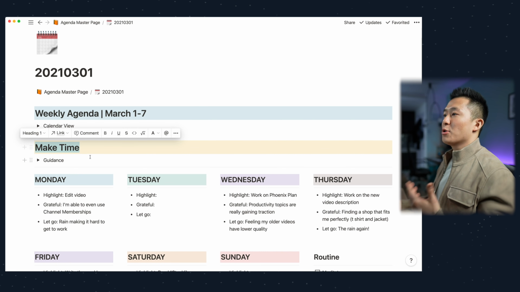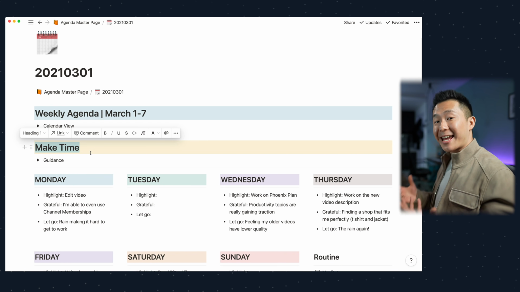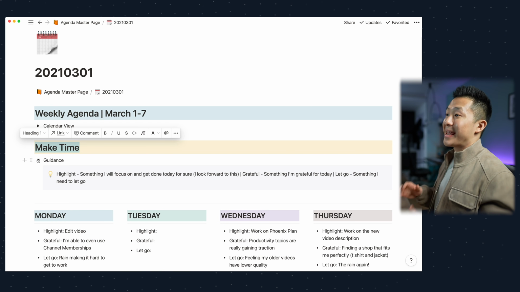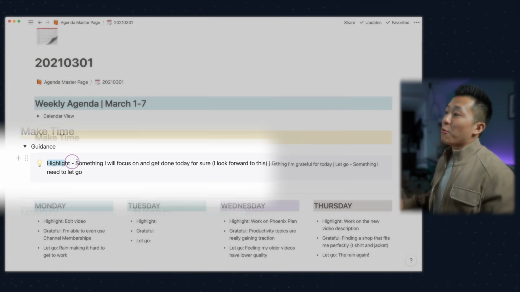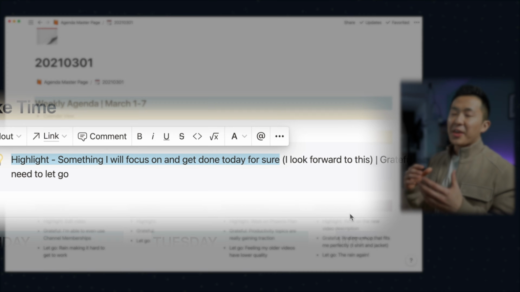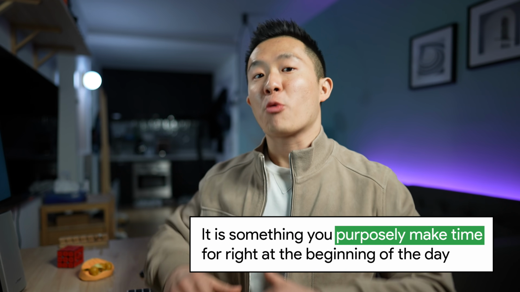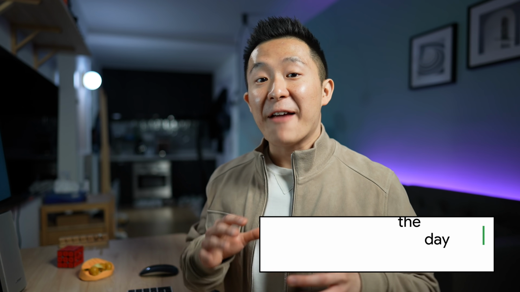This next section is probably the most important part of the weekly planner because of the highlight concept that I learned from the book Make Time by ex-Googlers Jake Knapp and John Zeratsky. A highlight is something I will focus on and get done today for sure. And the thing to know about this is it doesn't have to be something productive or work related. If you've been working a lot recently and you haven't had time for other activities, your highlight can be playing computer games for 1 hour, going to the cafe for 30 minutes and people watching, or even go-karting for 3 hours. It is something you purposely make time for right at the beginning of the day, almost as if everything else you need to do is planned around that highlight.